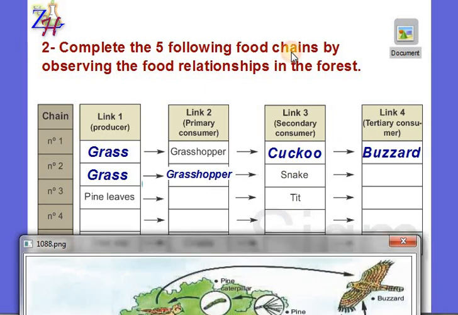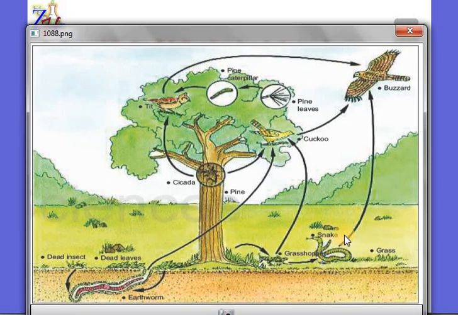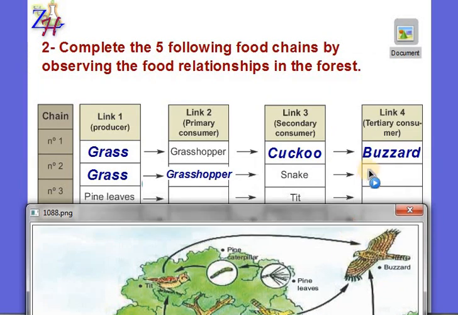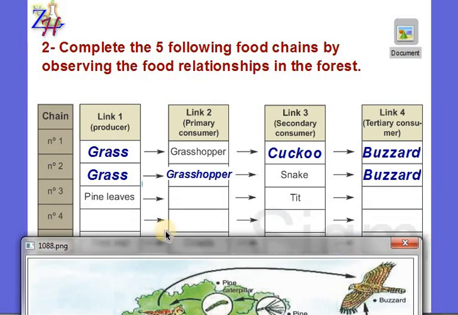Now let's look at the figure again. The snake is eaten by what? It's eaten by the buzzard. So we will write buzzard at the end. Let's search for the third chain.